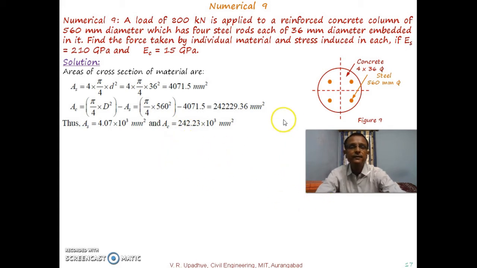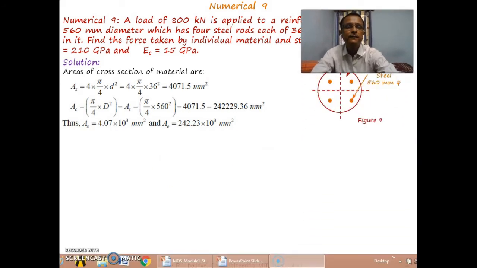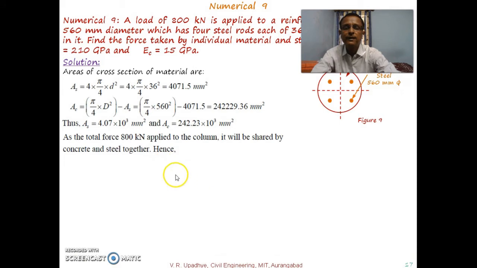So this is the area of concrete and area of steel calculated from the data given. So what can we write? Earlier in numerical 8 we wrote that P is equal to P1 plus P2. Similarly over here, the force taken up by concrete plus the force taken up by steel, together, will be the total force applied on that column. So PC plus PS is equal to 800 into 10 to the power 3, so kilonewton is converted to Newton. So this is the first equation.